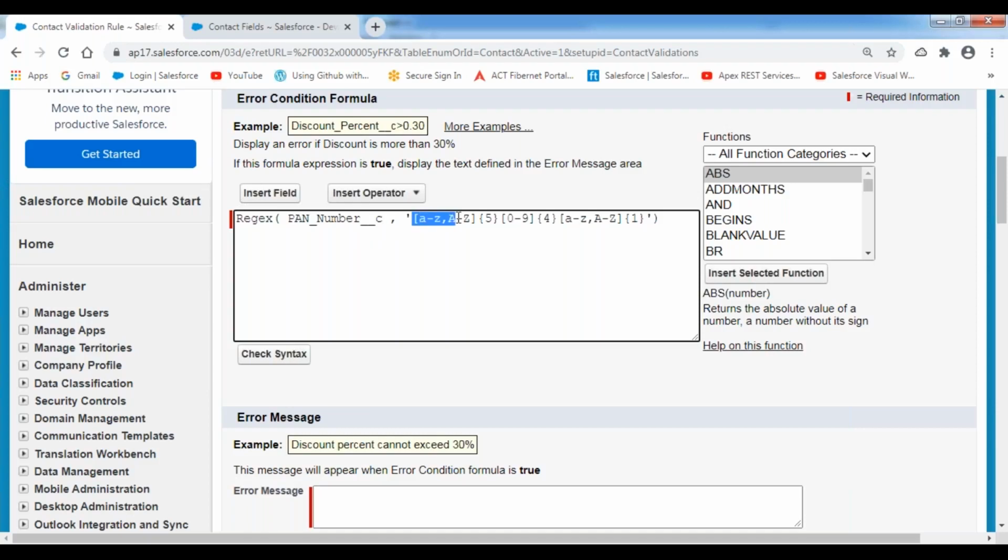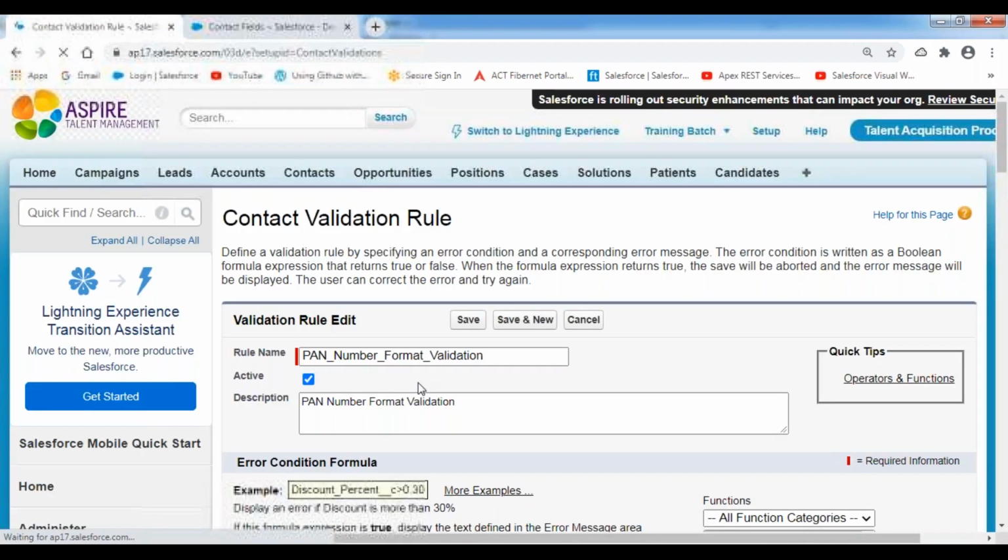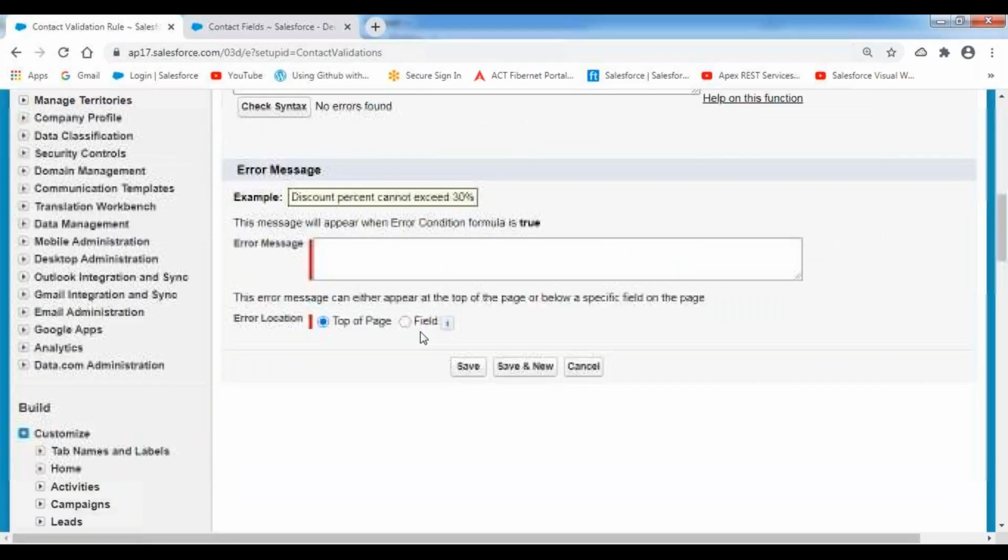So here I'm indicating small a to z, comma, capital A to Z. That means how many characters? 5. And then how many digits? 4. And then the last one will be a character. In this case, I want to show the error message if the PAN number field value is not in this format. So for that I'm using the not function. If the PAN number field value is not in this format, then I want to show this error message. Now check the syntax. So now the syntax is correct.